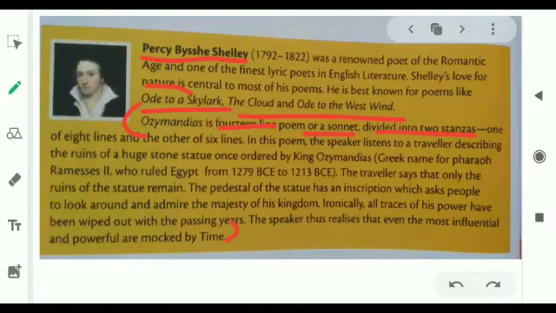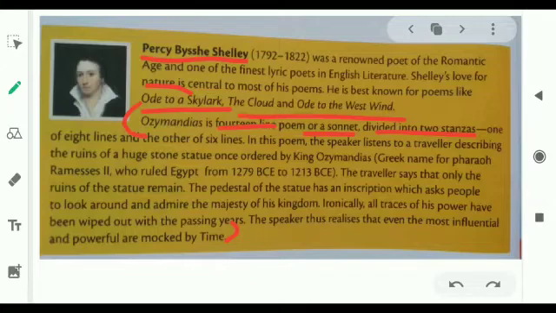In this poem, the speaker listens to the traveler describing the ruins of a huge statue once ordered by King Ozymandias, the Greek name for Pharaoh Ramesses II, who ruled Egypt from 1279 BCE to 1213 BCE. Now the poet is telling that once he met a traveler who told him this about the statue that was scattered all over in the desert. The pieces of the statue were lying here and there in the desert.